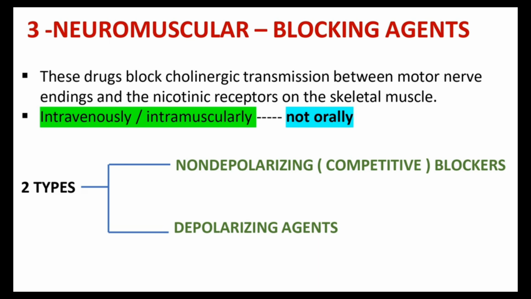The important point is that neuromuscular blocking agents are mainly given intravenously or intramuscularly, not given orally. So the route of administration is intravenous or intramuscular. Okay, important point. We can expect questions based on this one. And mainly two types are there: non-depolarizing and depolarizing agents. Non-depolarizing agents are the competitive blockers.